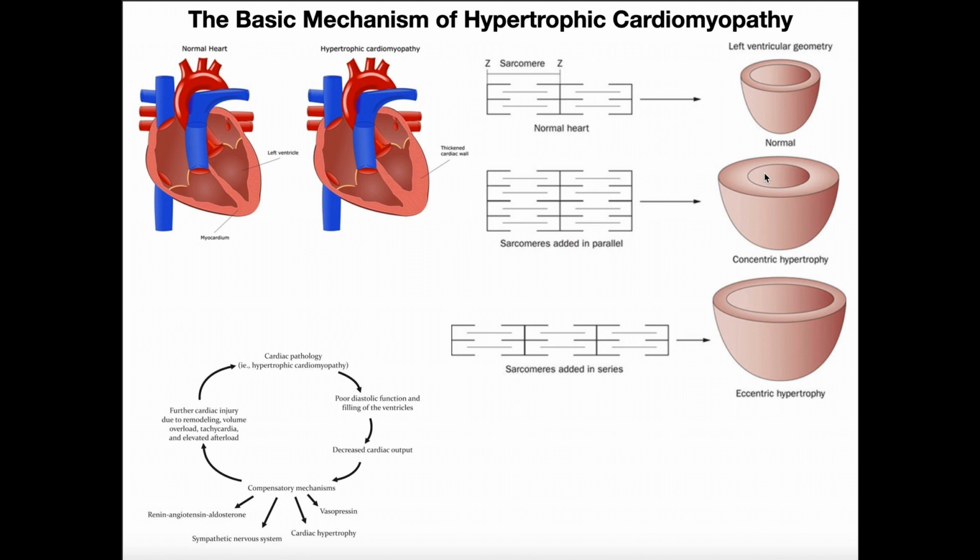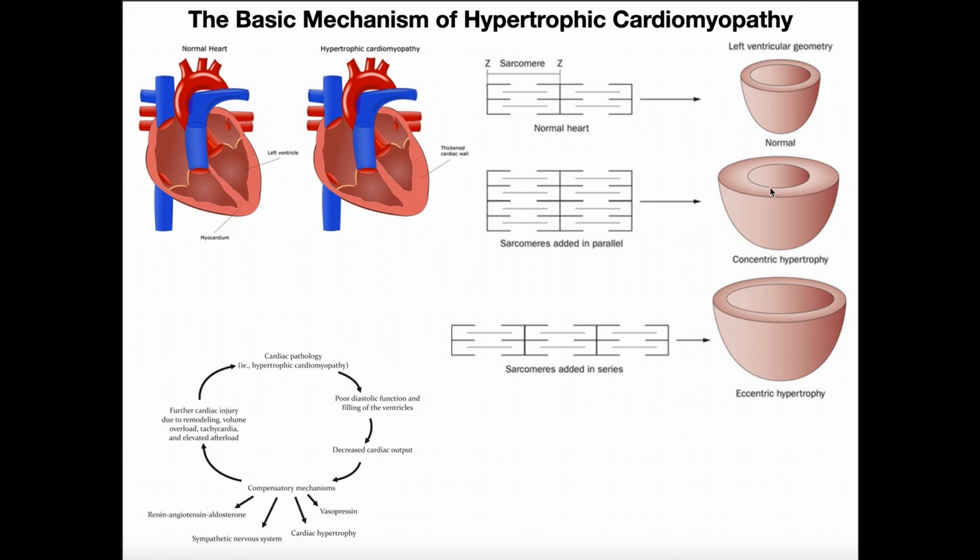Now, if we add sarcomeres in parallel in your skeletal muscles, you'd be saying that's a great thing. It is. I would love to have more sarcomeres added in parallel in all the muscles of my body, that is skeletal muscles. However, in cardiac muscle, it is bad. Okay? You have to have some in parallel, but if you start consistently adding more and more and more in parallel, you're going to get something that looks like this.